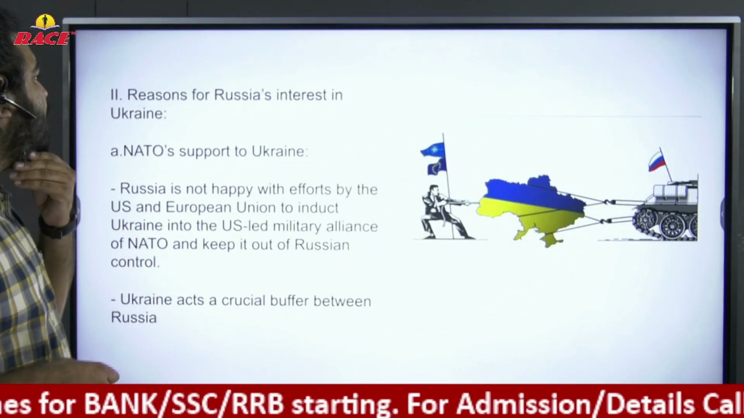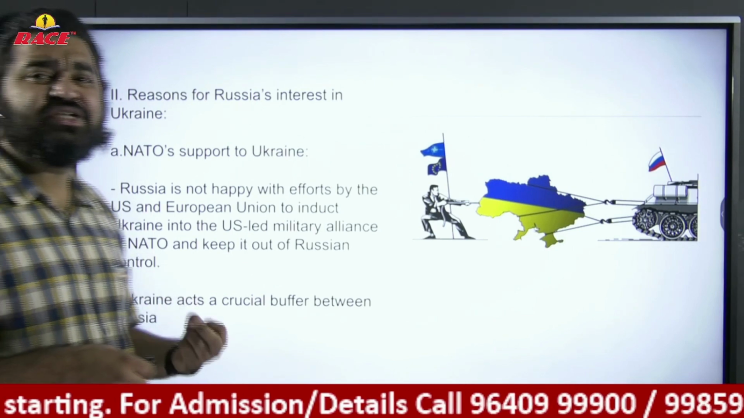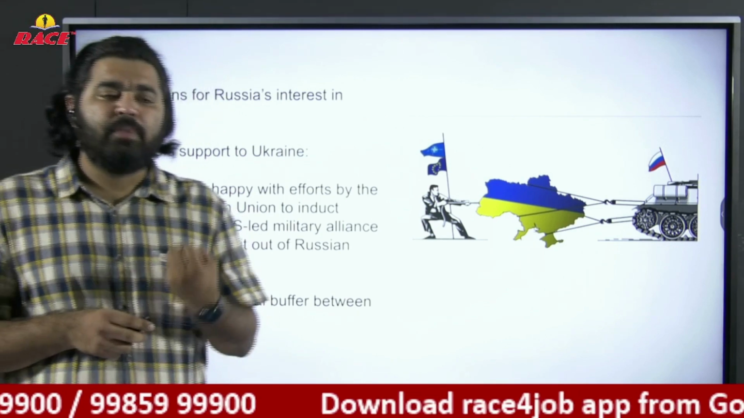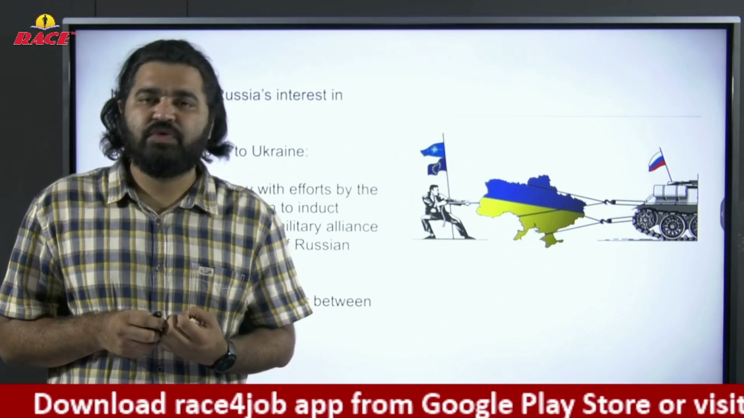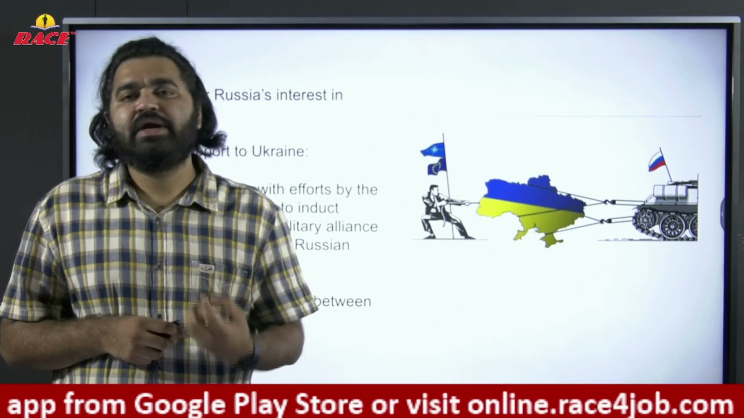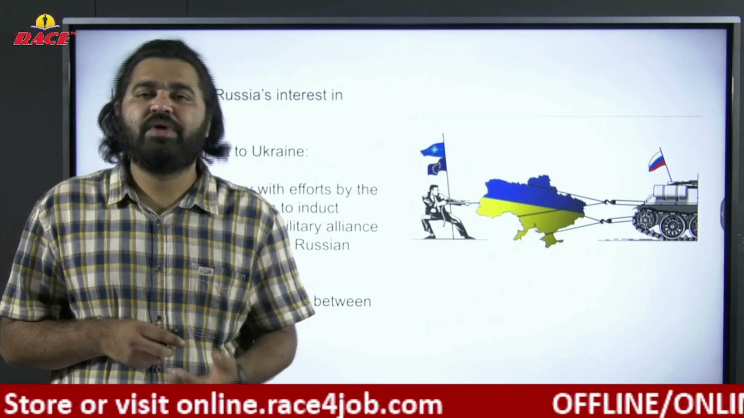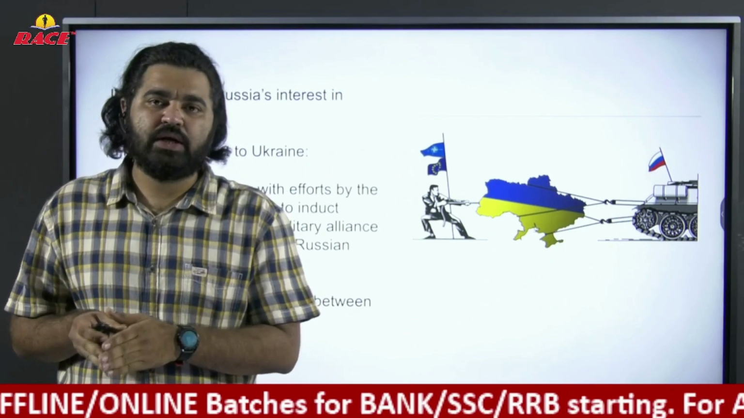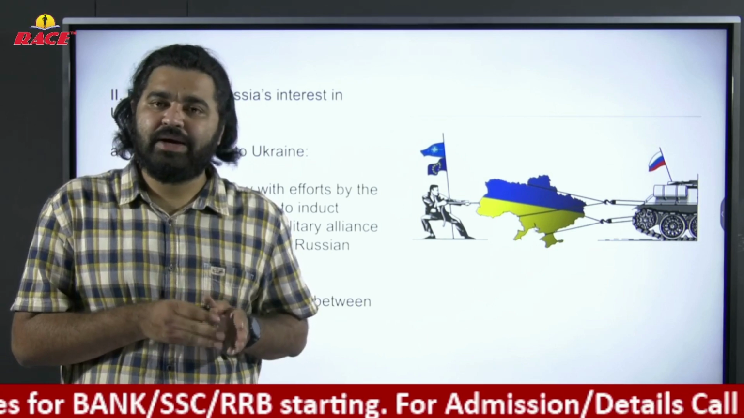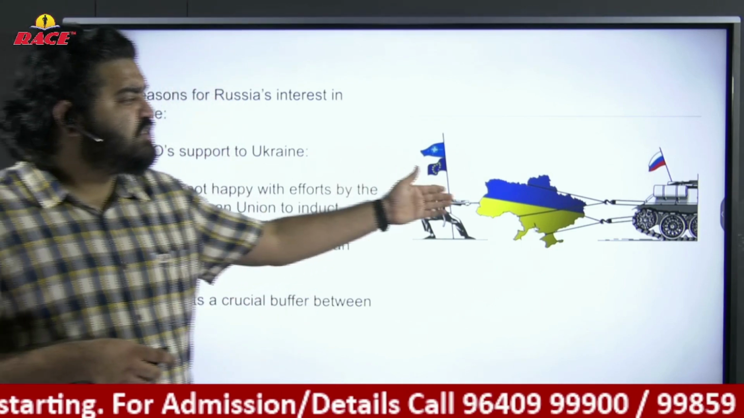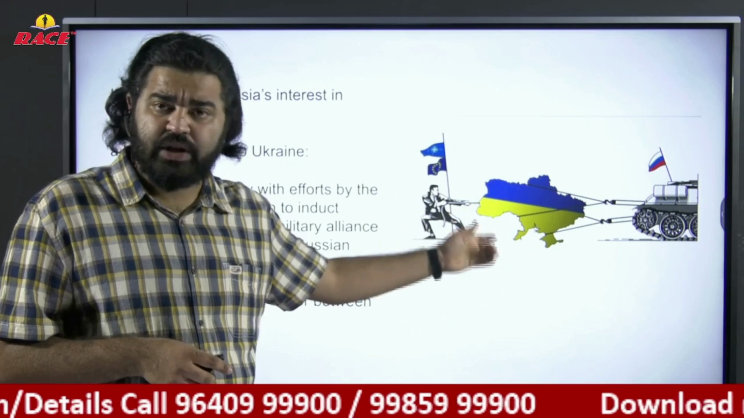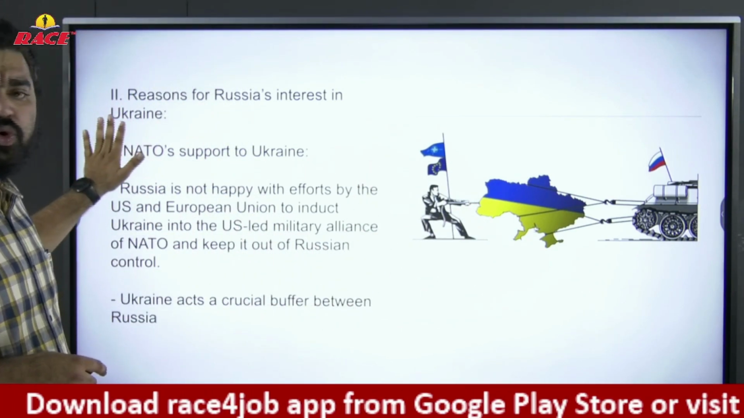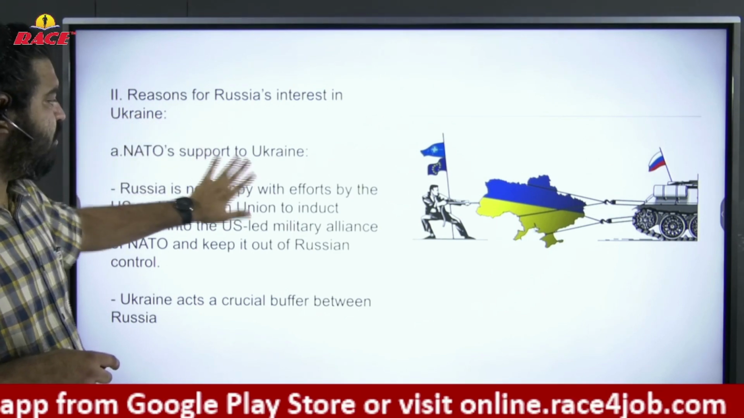Now, what are the reasons for Russia's interest in Ukraine? Why is Russia focusing so much on Ukraine? What is there in Ukraine? Already we know that in 1991, due to the disintegration of the USSR, Ukraine was formed. Ukraine got independence twice: once in 1921, and next in 1991. After the disintegration of the Soviet Union, Ukraine was formed as a separate, independent country. Now, why is Russia showing utmost interest in Ukraine? Let's have a look. The biggest problem is NATO support to Ukraine. As we discussed earlier, what happens if NATO supports Ukraine?